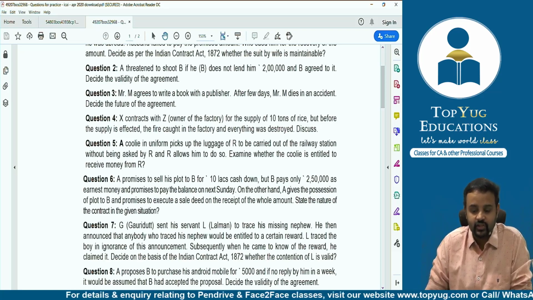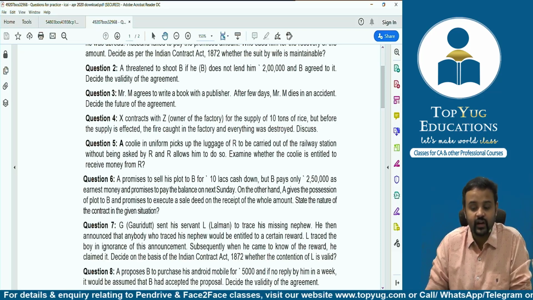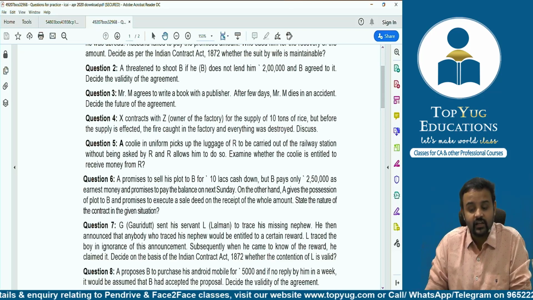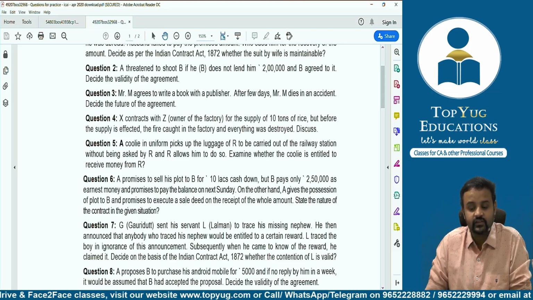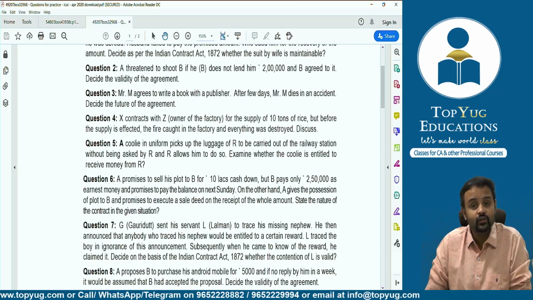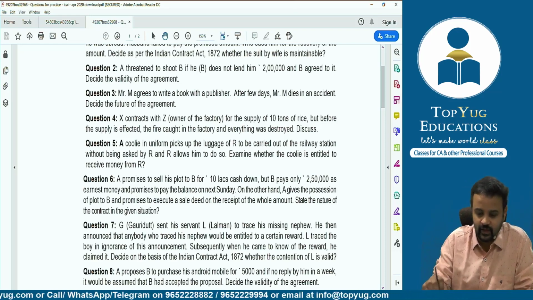Okay, then question number 4. X contracts with Z, who's the owner of the factory, for supply of 10 tons of rice. But before the supply is effected, that is completed, a fire caught in the factory and everything was destroyed. Now discuss. If you remember, we have discussed this type of example earlier as well. This is hit by impossibility. So obviously it's not possible for that particular owner of the factory to supply the rice, right?